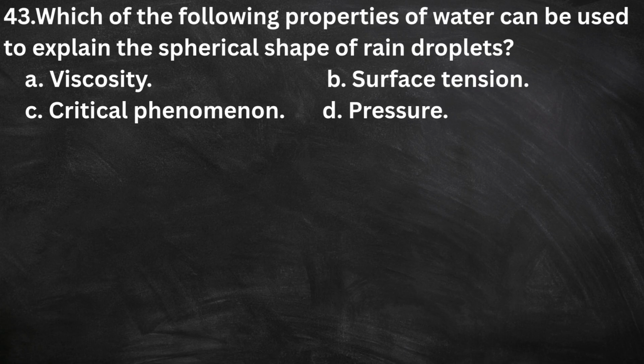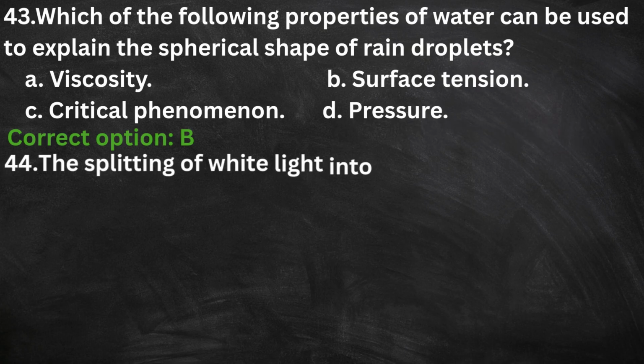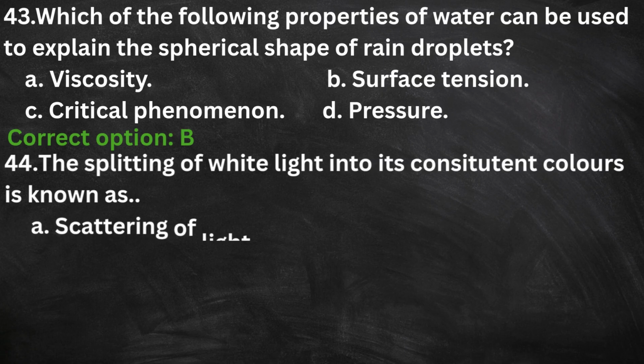43. Which of the following properties of water can be used to explain the spherical shape of rain droplets? A. Viscosity. B. Surface tension. C. Critical phenomenon. D. Pressure. The correct option is B. Surface tension.